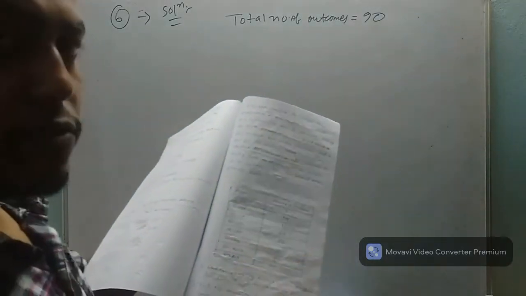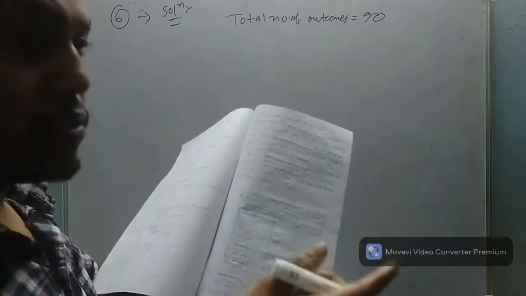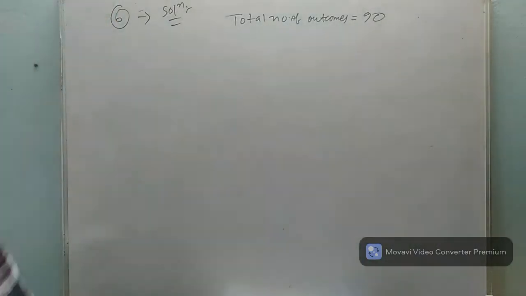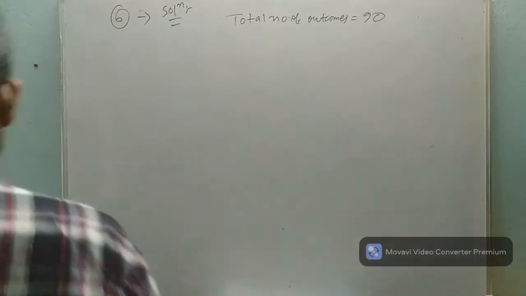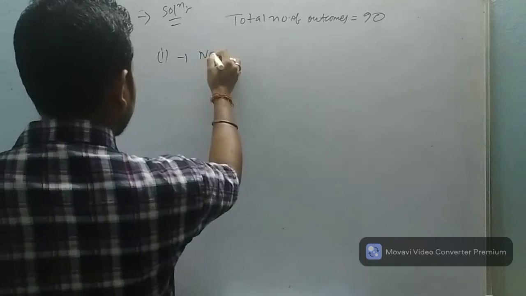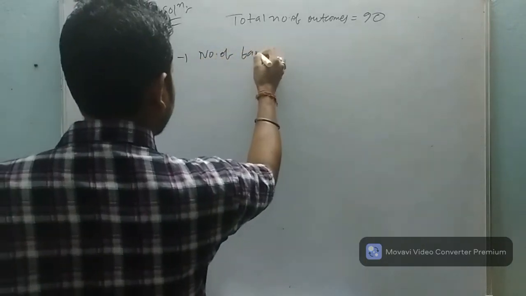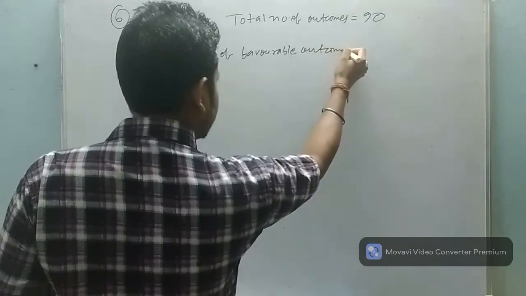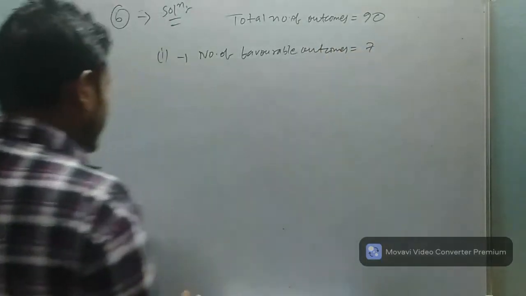So for question number 1, the number of favorable outcomes, less than 20%, how many students? 7.